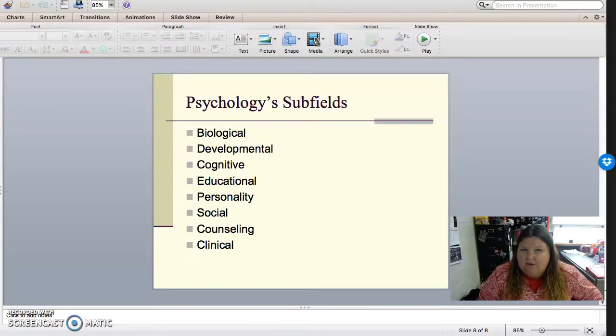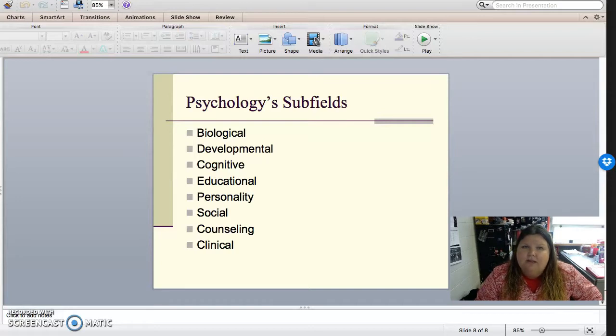Developmental looks at the different ways that people develop through childhood, through old age, and how those developmental processes influence the way they think and behave. Then we have the cognitive, which, remember, every time you hear cognitive, think of thinking. The cognitive subfield basically looks at just our thought patterns.